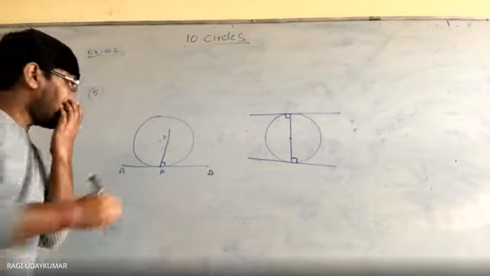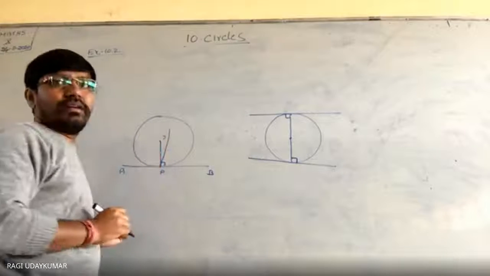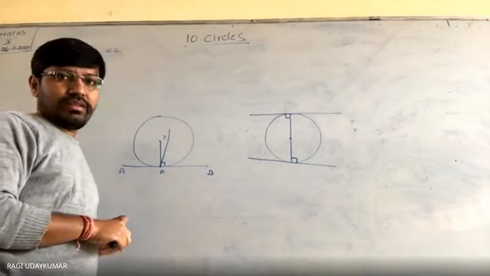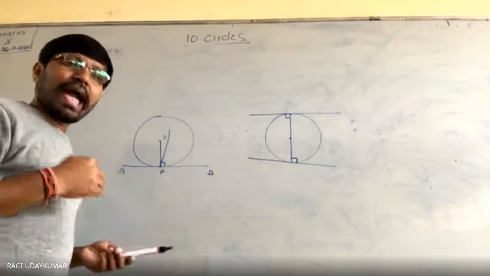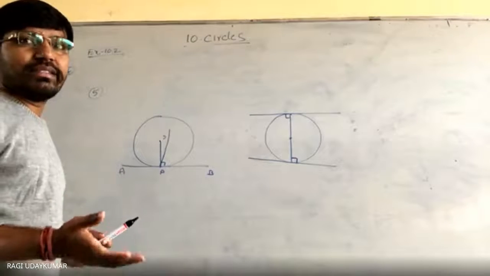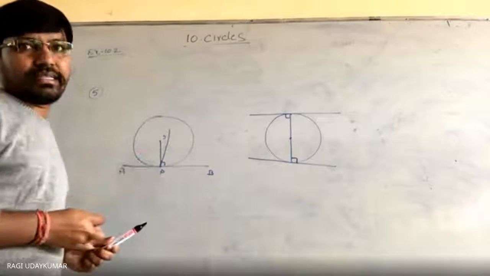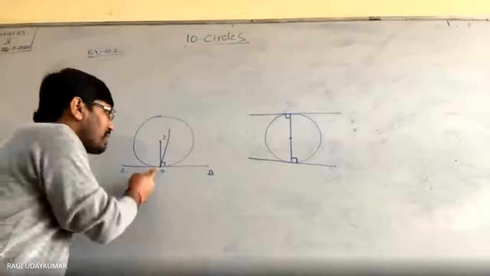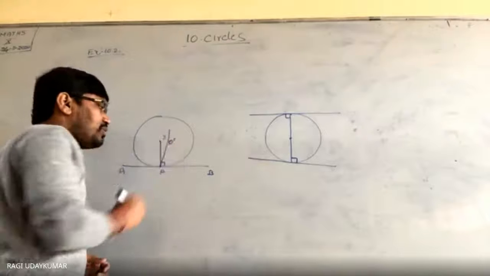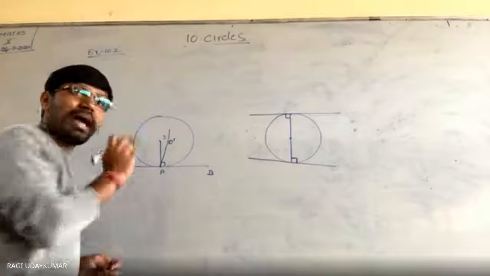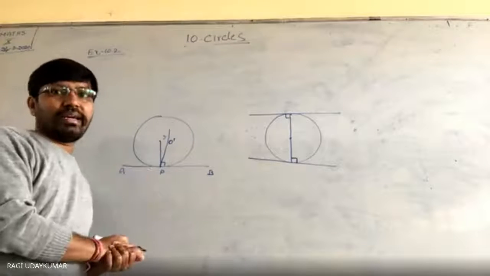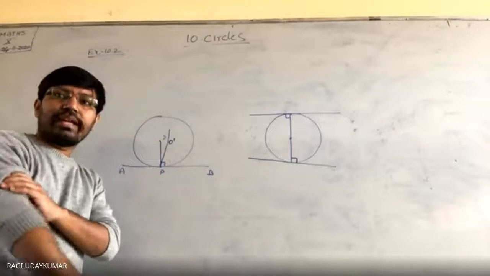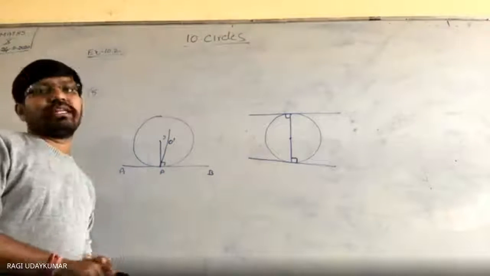But here we know that the radius is perpendicular to the tangent, so this is wrong, isn't it? You don't need to prove anything here, you just need to write the sentences. As the perpendicular to AB passes through some another point, assuming that to be the perpendicular line is wrong, because if we join the center with P, it is the radius. Radius is perpendicular to the tangent we are having.